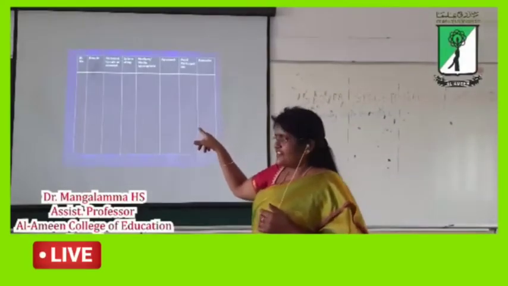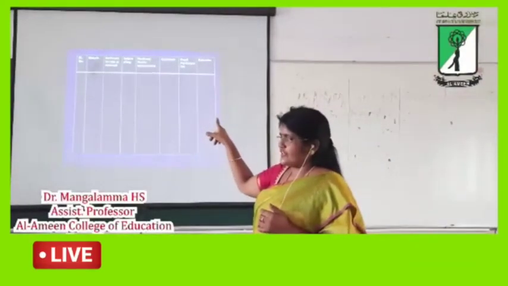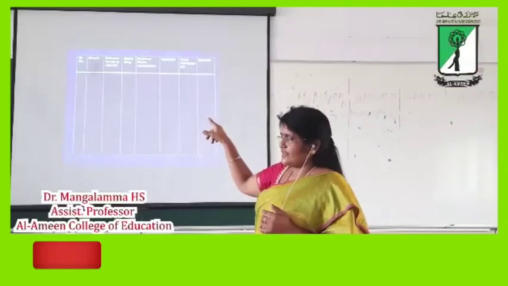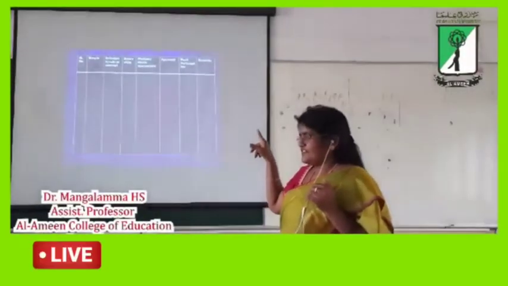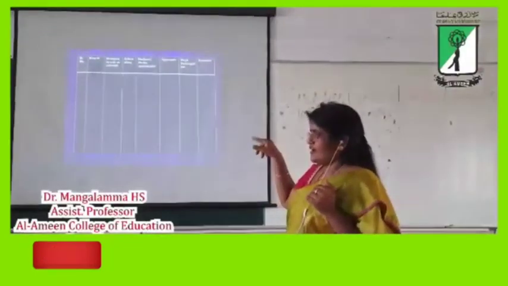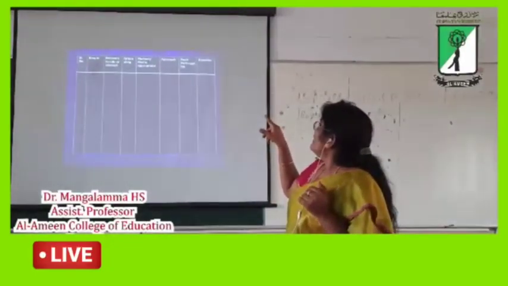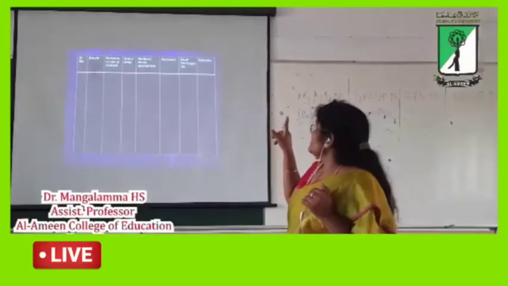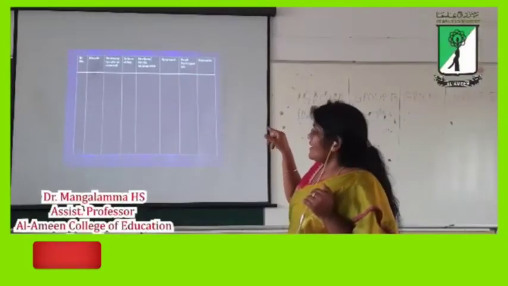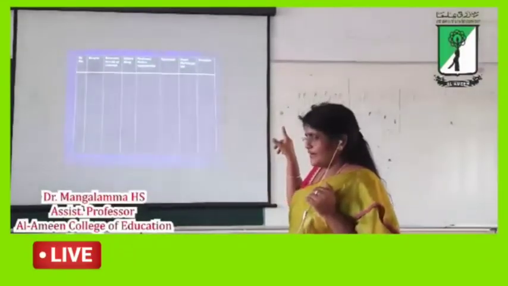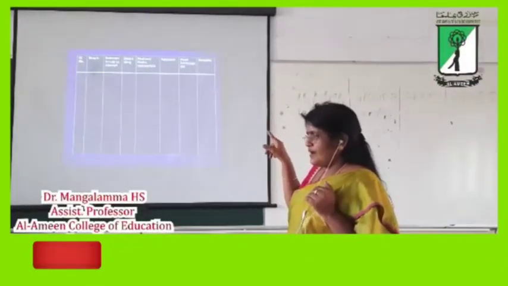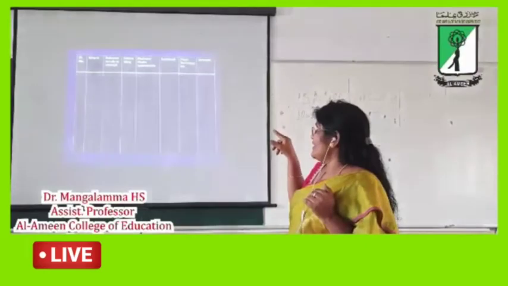And simple, if it is simple, for the first one you should tick mark, otherwise you should put a cross. And the relevant example, if it is relevant, put the tick or cross mark. And interesting, tick or cross mark. And media, approach, and verbal media or non-verbal media, VM or NVM, you have to write in this.